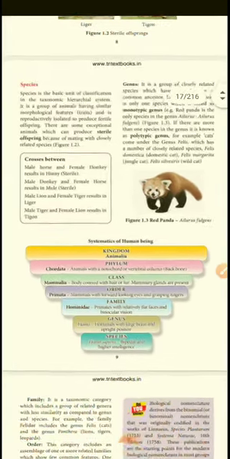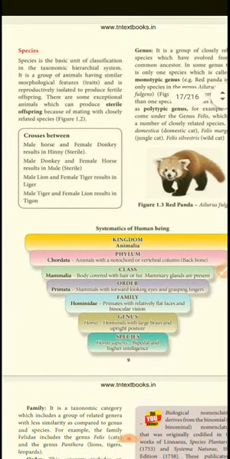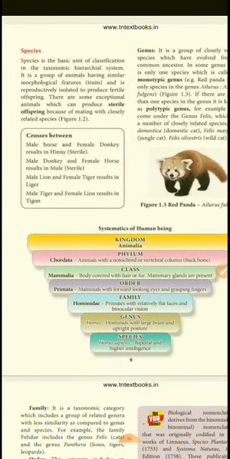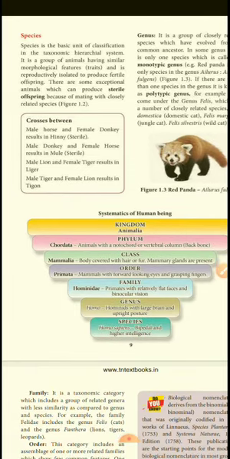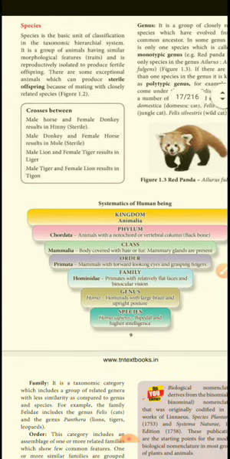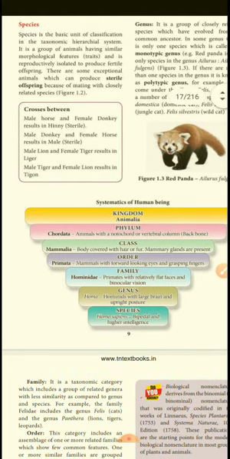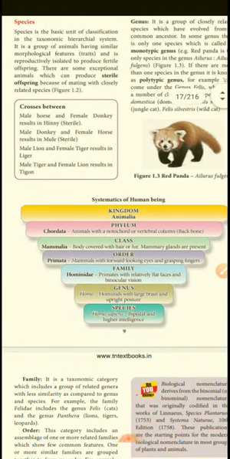Species is the basic unit of classification in the taxonomic hierarchical system. It is a group of animals having similar morphological features. The outside look is the same, so we call it a species. Other animals we don't call a species. There are some exceptional animals which produce sterile offspring because of mating with closely related species only.